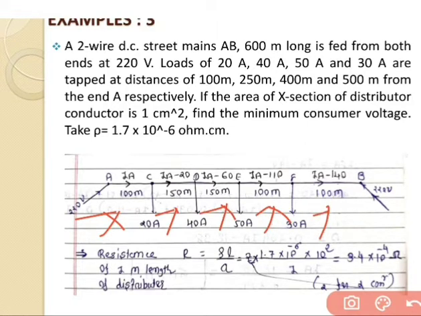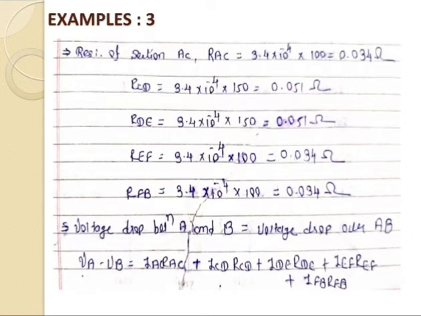So the resistance of section AC, RAC, is equal to 3.4 into 10 raised to minus 4 into 100. We get the answer 0.034 ohm.